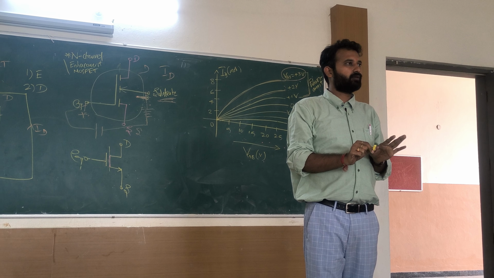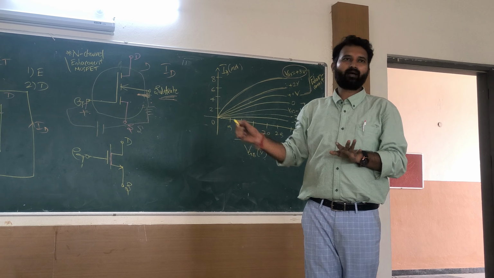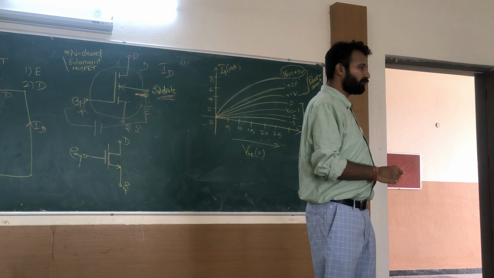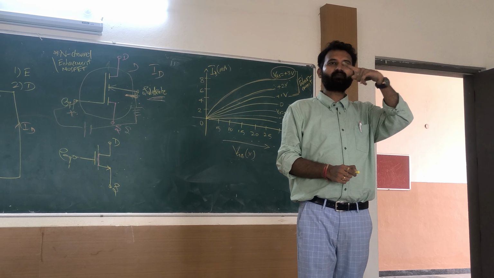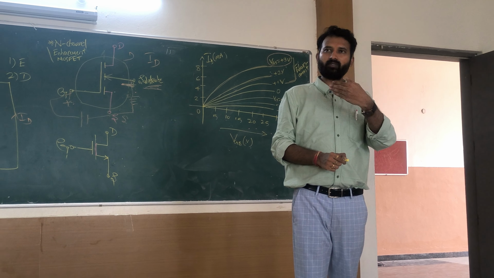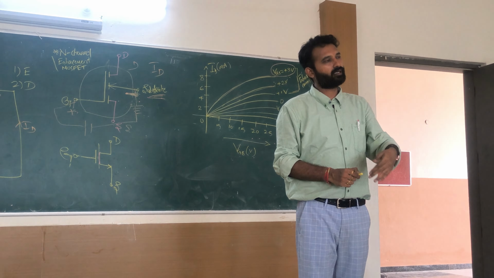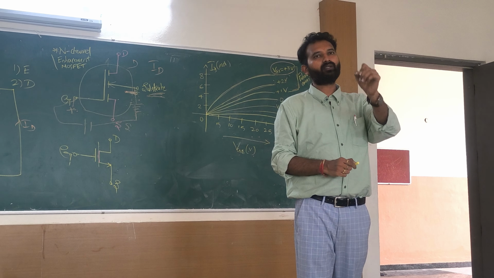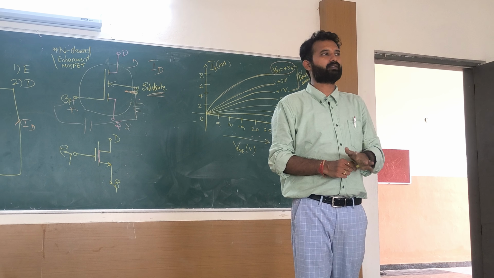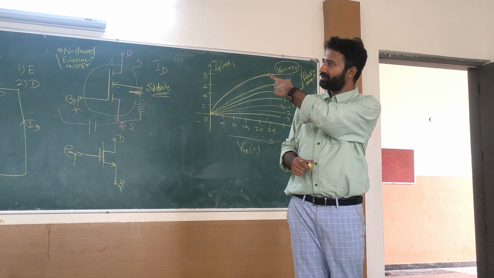Understandable? Yes, sir. So remember the diagram and remember this. Try to remember the graph. Enhancement, depletion: you can just Google it. Enhancement means increasing. Depletion means decreasing. If VGS is negative, the drain current will definitely decrease, because VGS is the input gate voltage.